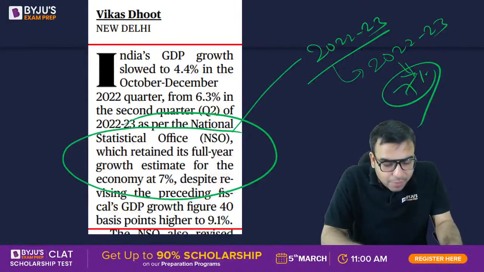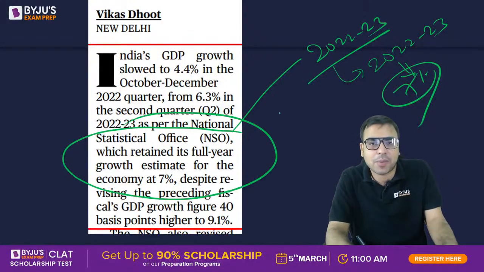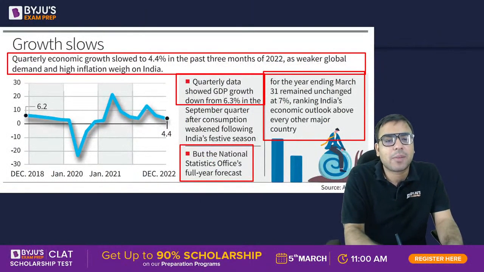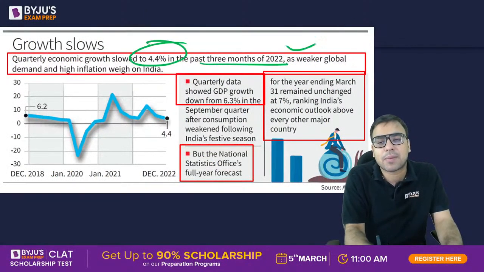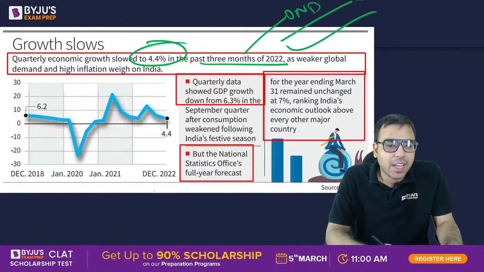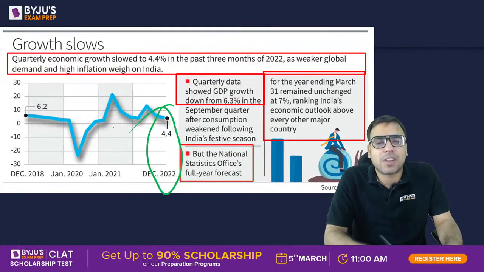हाँ, some people have written MOSPI. Yes, right, अमोल्य राज. और ये भी बताइएगा आंसर में कि कौन है MOSPI के मिनिस्टर. हाँ, so yes, you can see it here. Quarterly economic growth slows to 4.4% the past 3 months of 2022. हाँ, मतलब अक्टूबर नवंबर दिसंबर की बात हो रही है. ठीक है, so अक्टूबर नवंबर दिसंबर तो 4.4% will be the GDP growth.